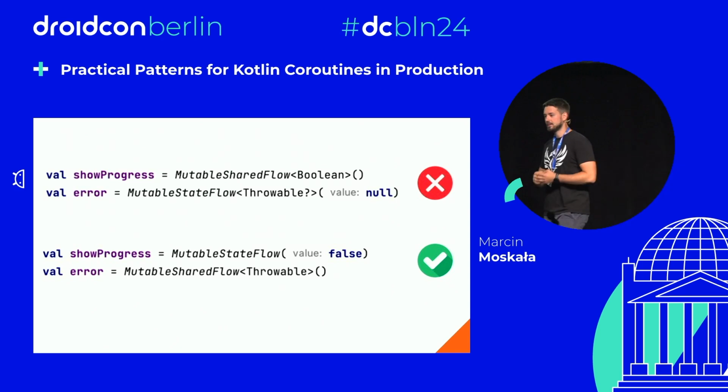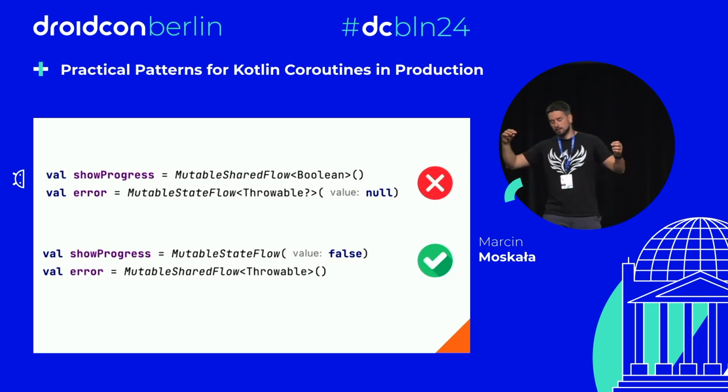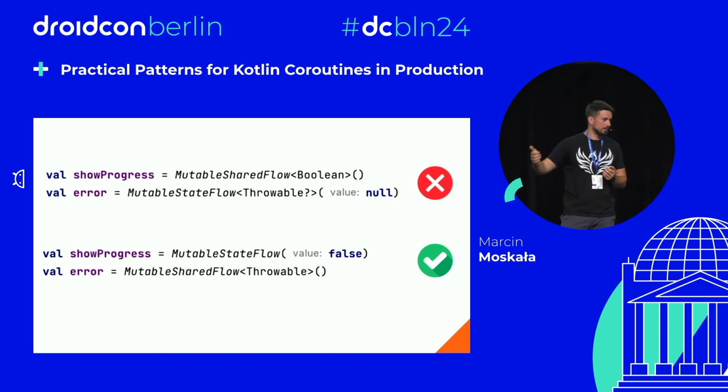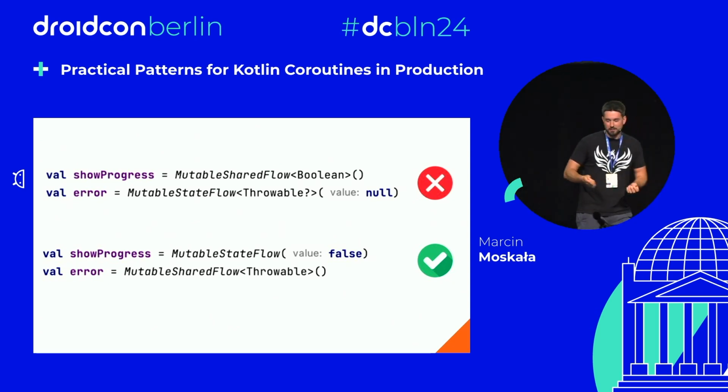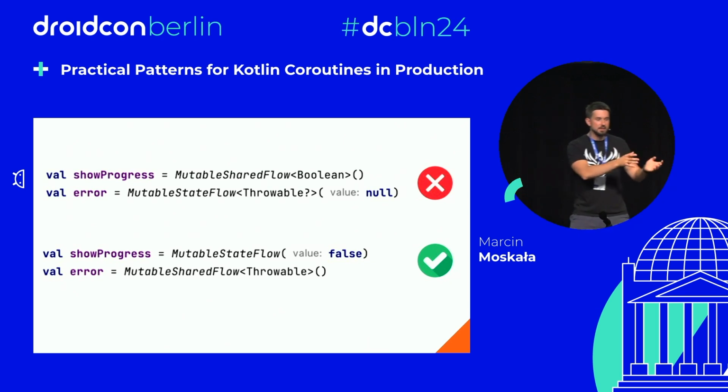So, representing something where you are not interested, for instance, in the intermediate state. What does conflated mean? It means that if the listener is too slow and the values are produced too fast, the listener might not receive all the updates, which is perfect for a state. Imagine that you have a listener which is updating a view and an emitter that is very quickly making one update in the view and then another.